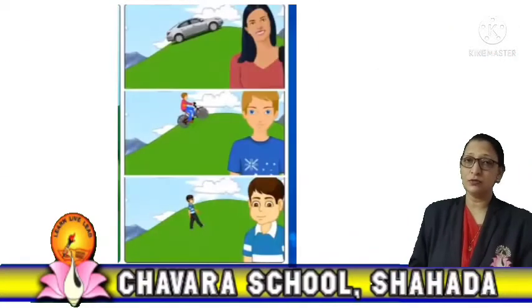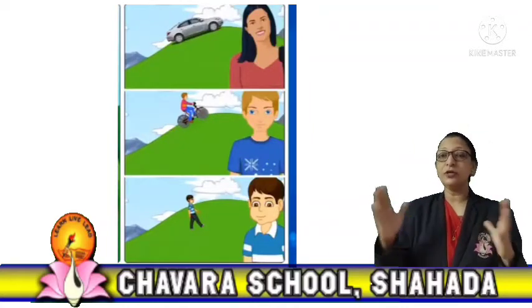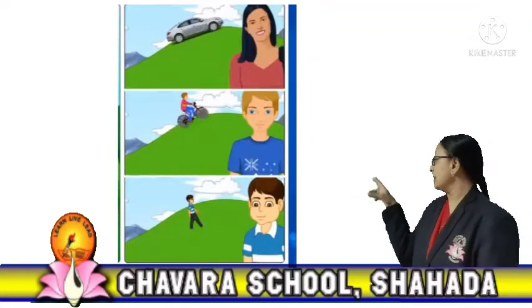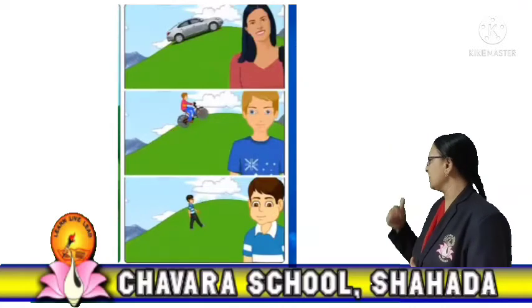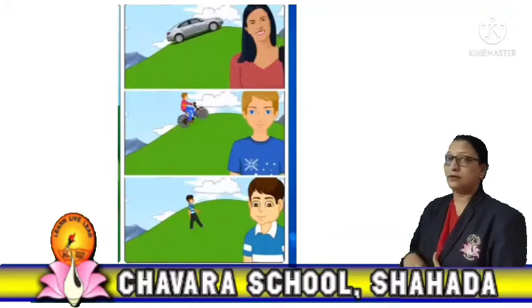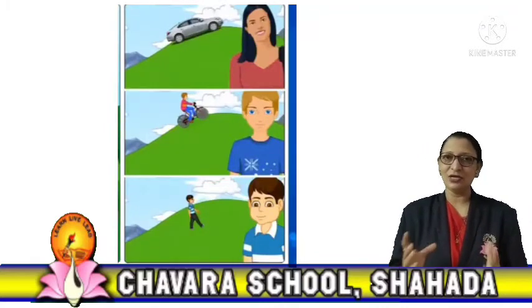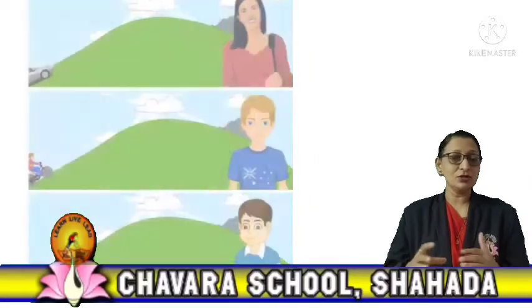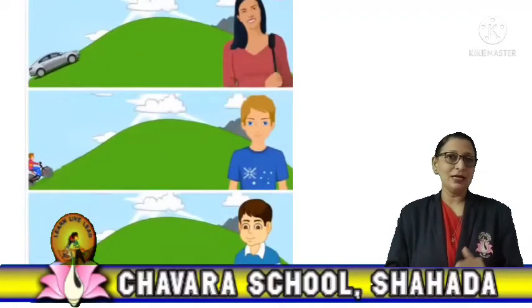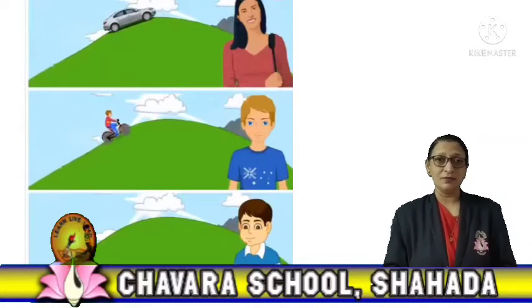Here three friends want to climb to the top of a mountain in three different modes. Rajeshri moves in a car, Yash moves on a bicycle, and Ranveer moves by walking. Who will reach first? Definitely, Rajeshri will reach the top faster than Yash and Ranveer. What do you understand here?